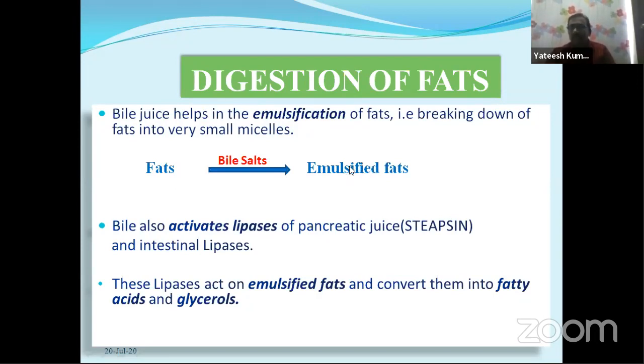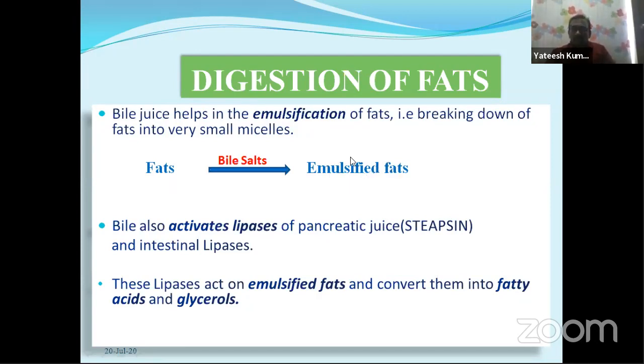Except this function, bile juice cannot act on the food material for digestion because there are no enzymes in the bile juice. So these bile salts convert the fats into emulsified fats. What is the meaning of emulsification?